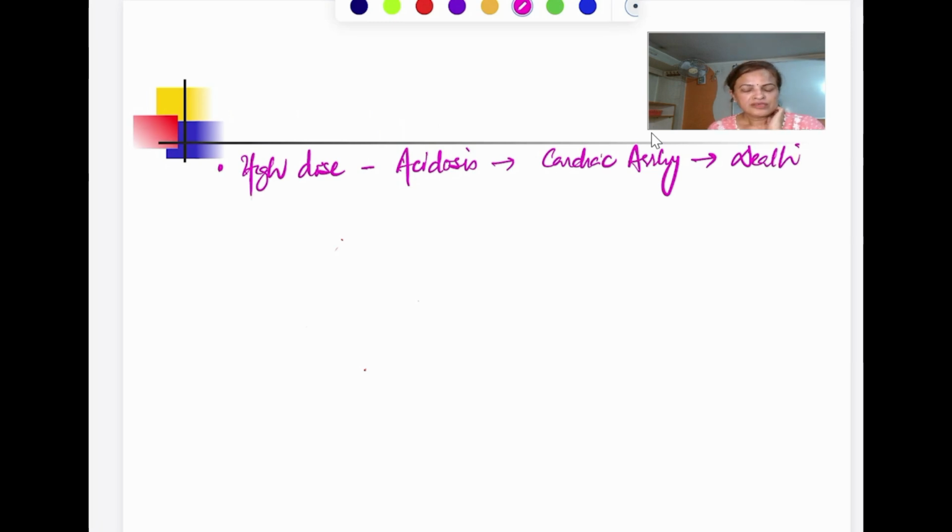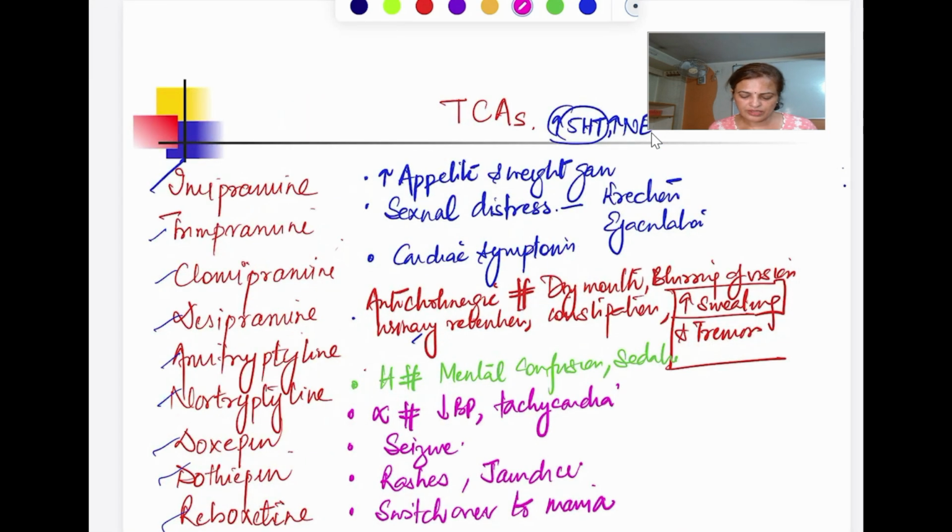Okay? So this is the reason this group of drug, they are not preferred. Not only this, the other properties also which I have shown now, anticholinergic, then we have this histamine receptor blocking property, alpha blocking, they are going to lower the seizure threshold potential, switch over to mania.